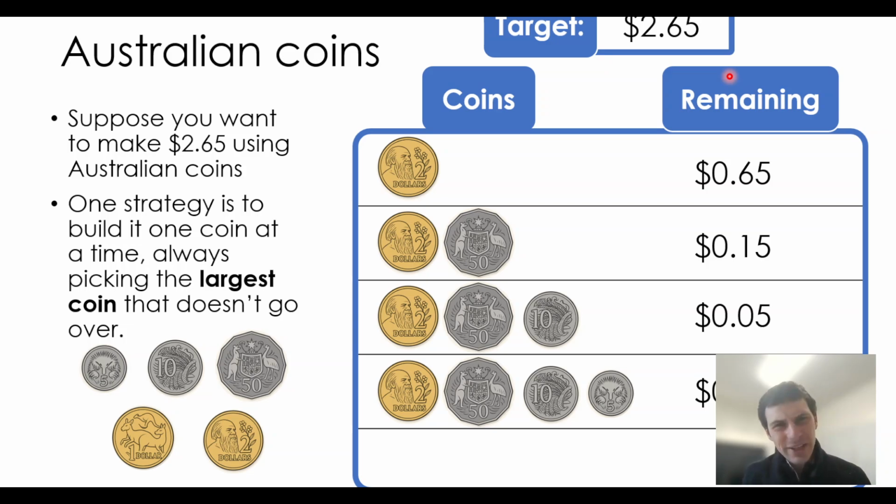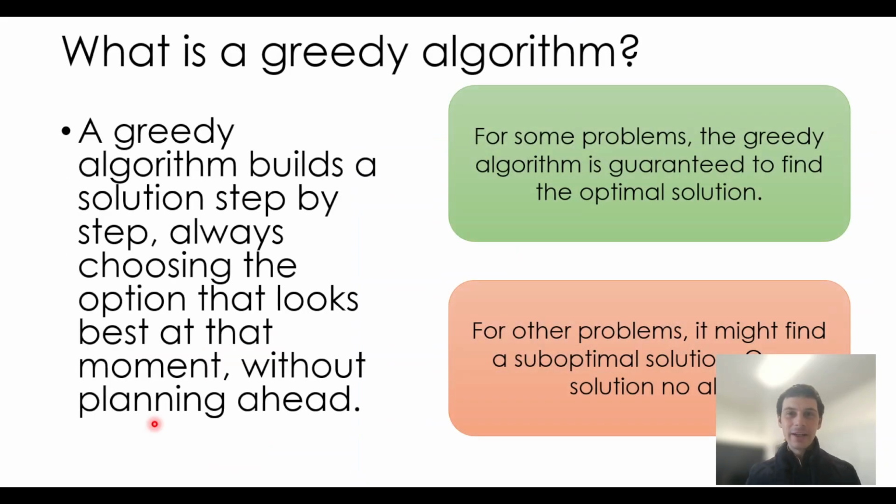But was it the best solution? Well, as it turns out, for Australian coins, it will always give you the best solution. It is guaranteed for this specific combination of coins that we have in Australia. So, that is an example of a greedy algorithm, which builds a solution step by step, always just choosing the option that looks best at that moment without planning ahead.